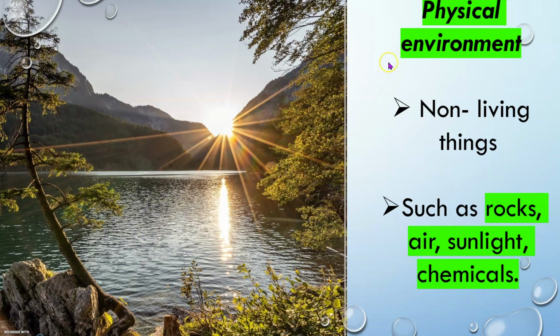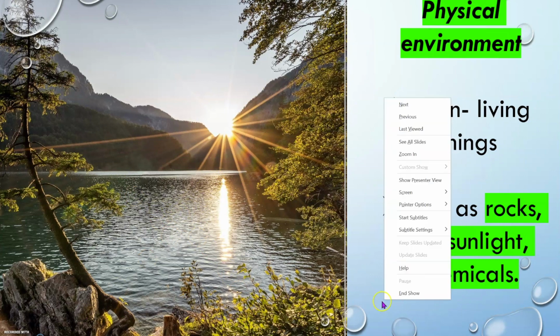Again, the physical environment are rocks, air, sunlight, and chemicals. Okay, again, what are the physical environment? Very good. Such as rocks, air, sunlight, and chemicals. Good job.